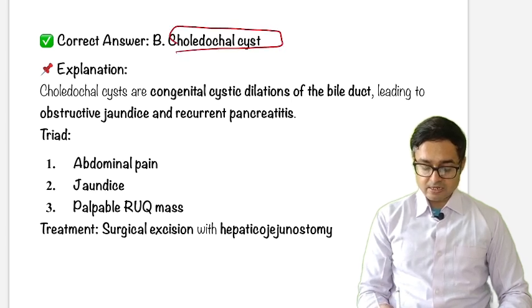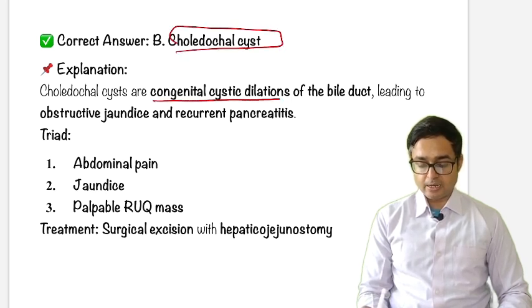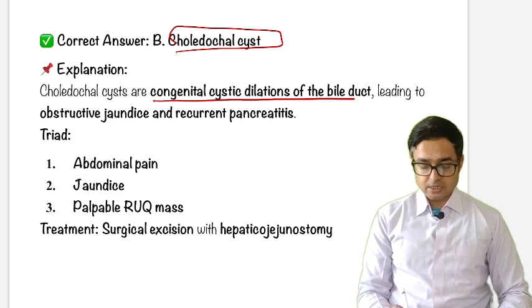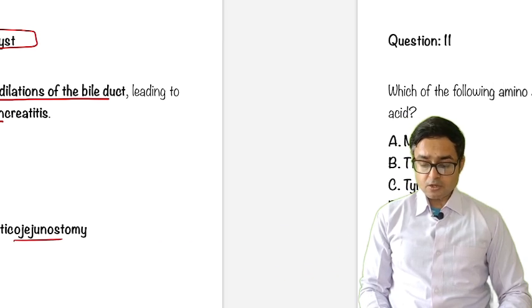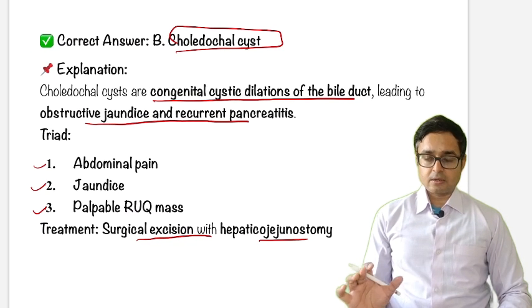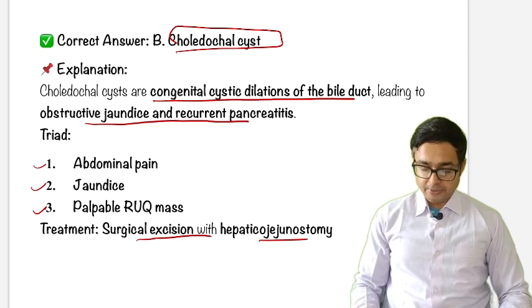So choledochal cysts are congenital cystic dilatation of bile ducts leading to obstructive jaundice and recurrent pancreatitis. Triad is abdominal pain, jaundice and palpable right upper quadrant mass. The treatment is surgical excision with hepaticojejunostomy. So this is important. The clinical presentation of choledochal cyst is typical.